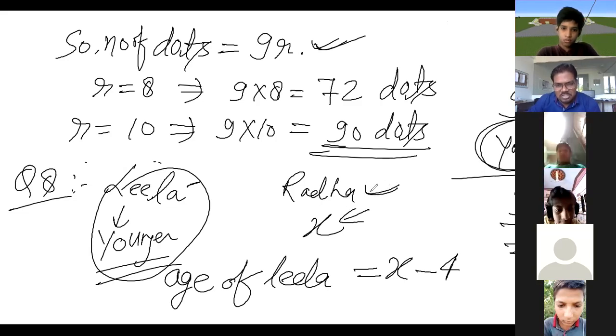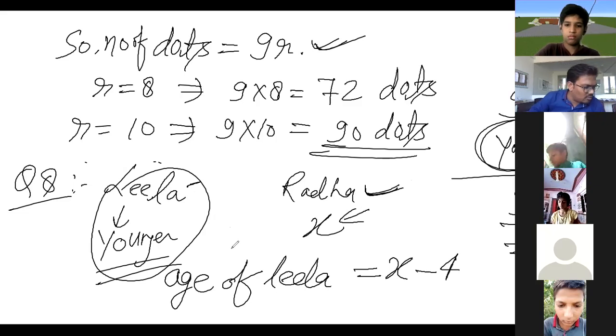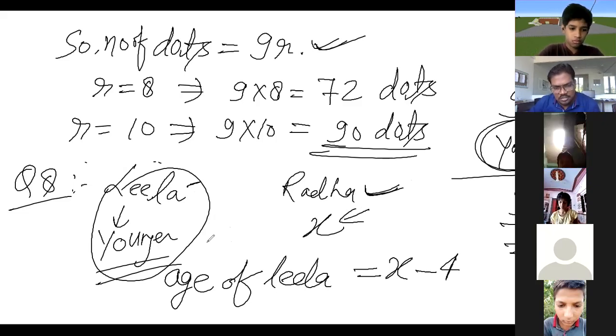That means she is the elder sister of Leela. Leela is 4 years less than her. It is written over there. Leela is 4 years younger than Radha, means 4 साल छोटी है. Okay. That means whatever the age of Radha will be here, we subtract 4.